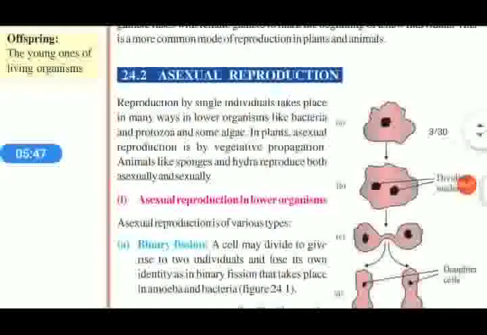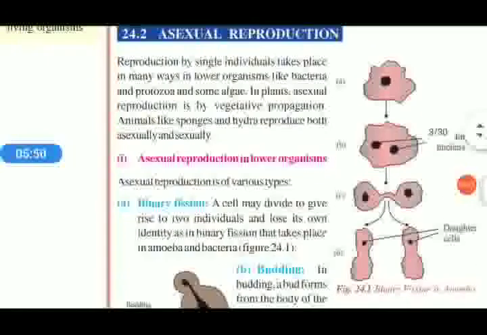We are going to discuss asexual reproduction. We already studied asexual and sexual reproduction in your previous class.